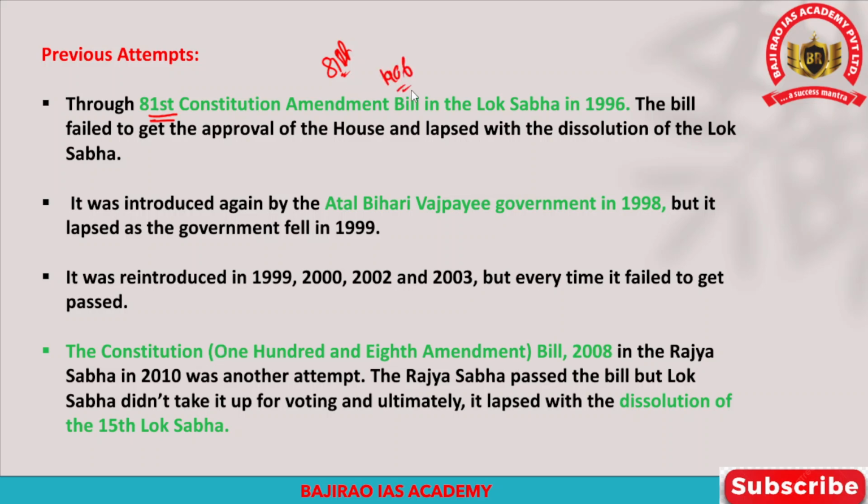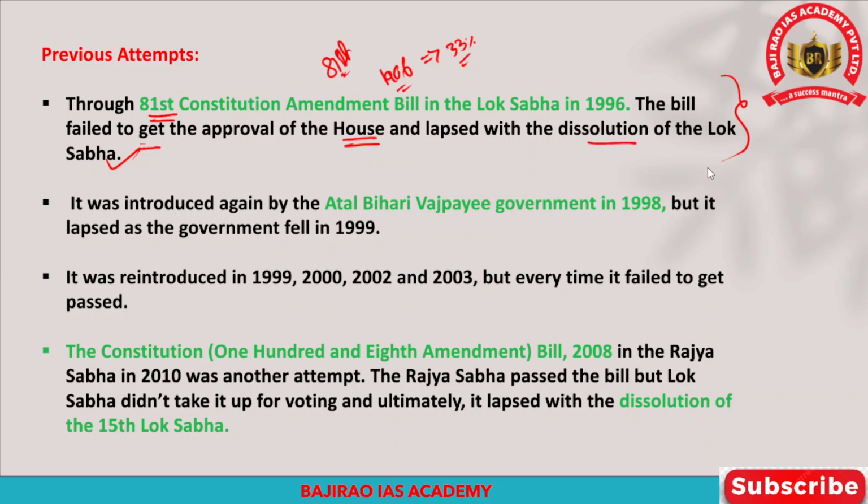That was the first attempt to implement 33% reservation for women. This bill failed to get approval of the House and lapsed with the dissolution of the Lok Sabha.